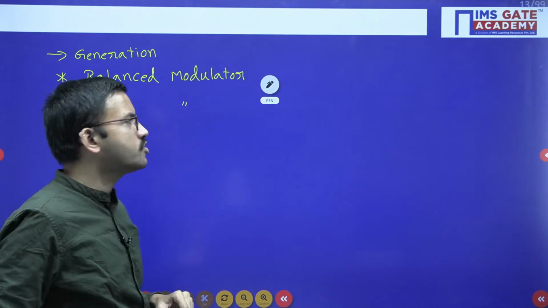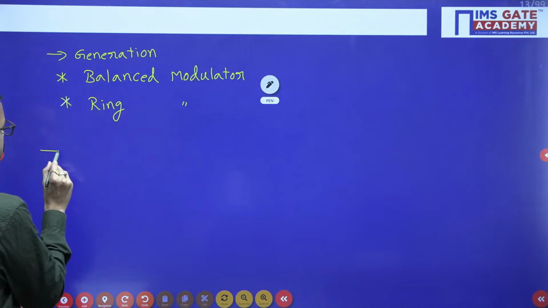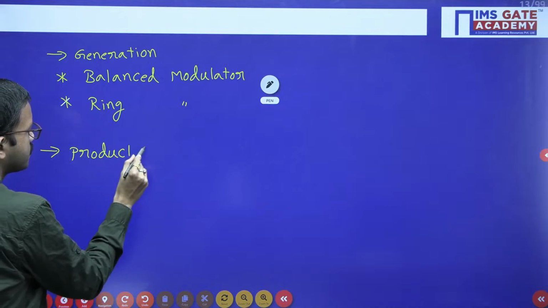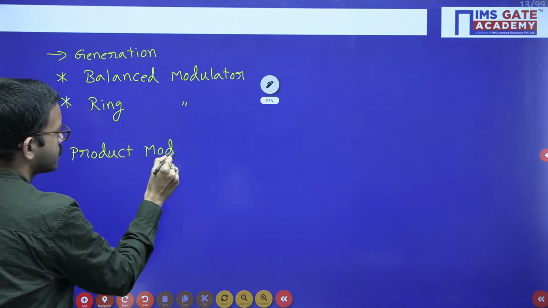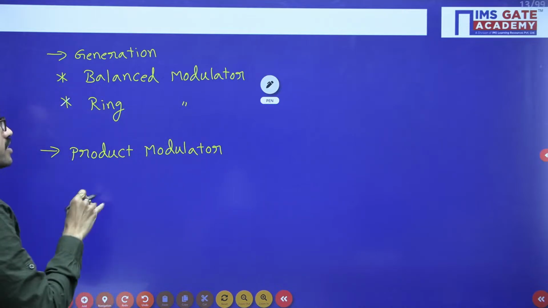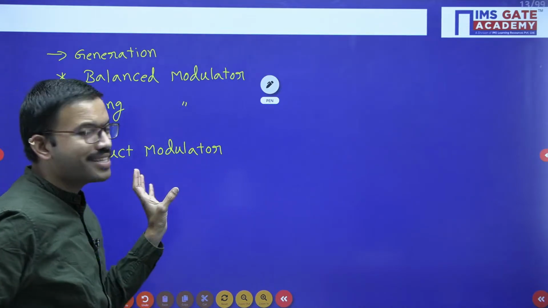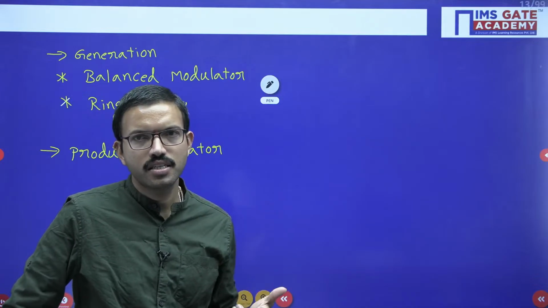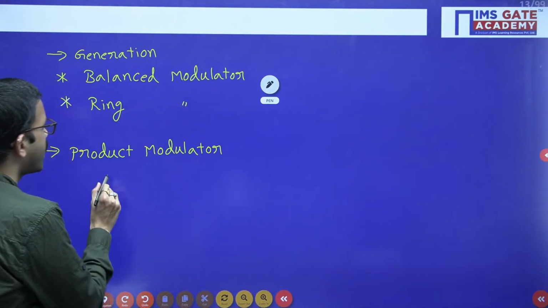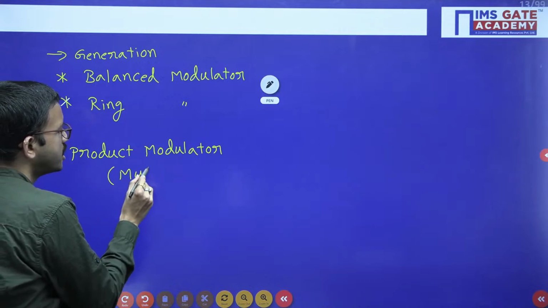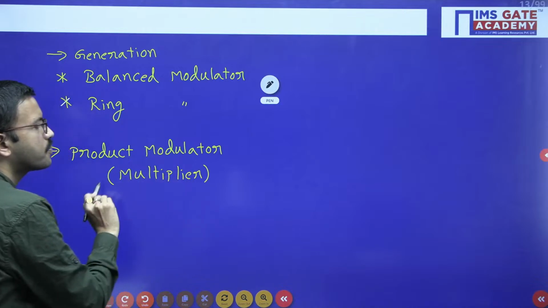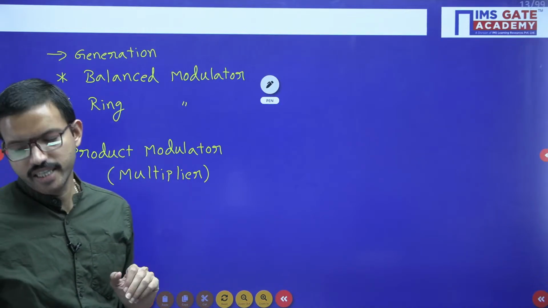In simple words, product modulator is the term with respect to our communication system subject. The other name for it is multiplier. It is just producing the product of two inputs, that's all, right?